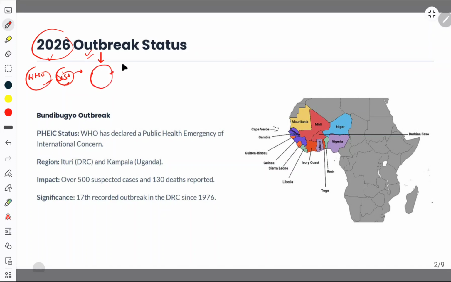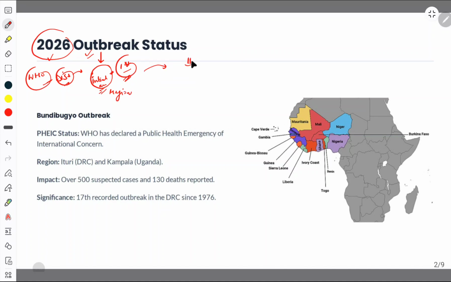This is the first stage over which the WHO declared that area as an initial area of that disease. It is not a country, it is just an area or a region.